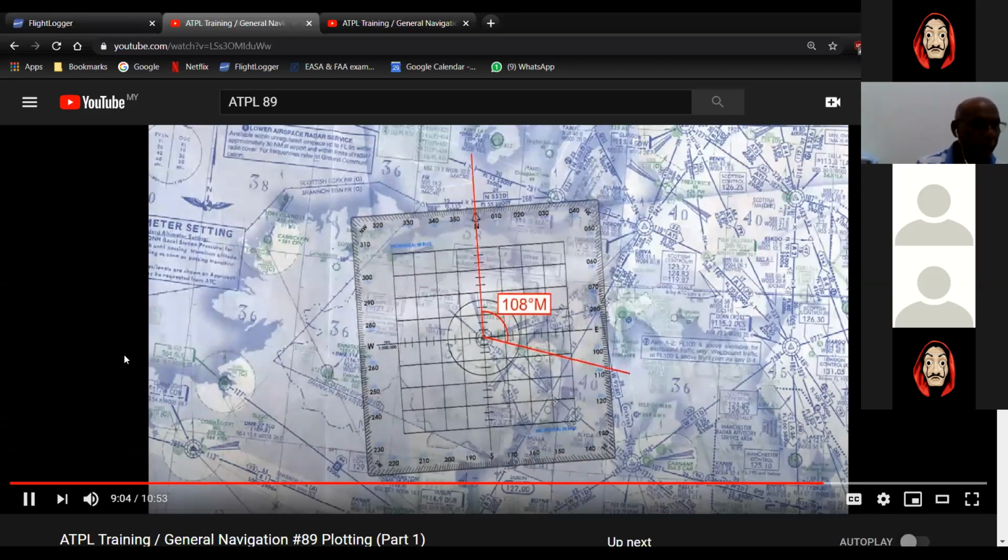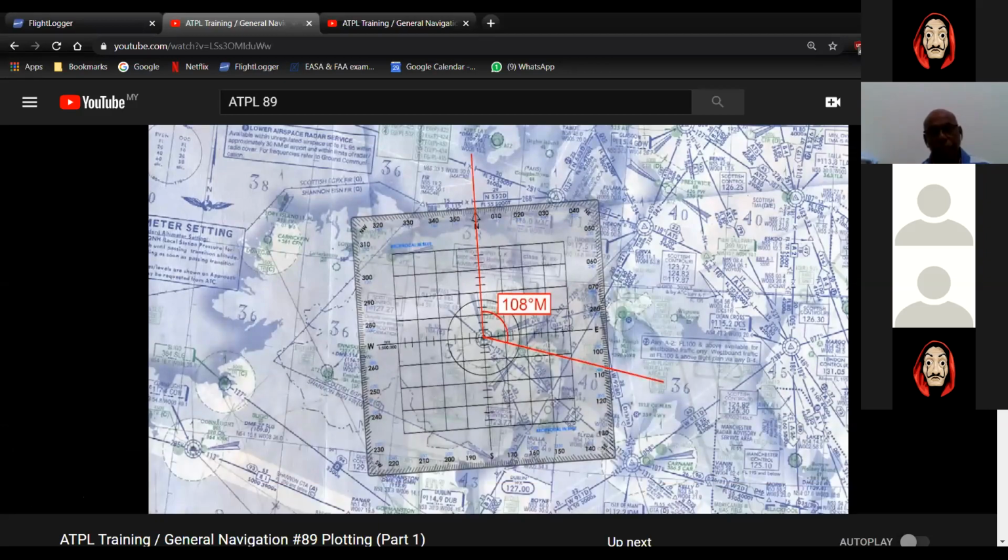You now have a magnetic north arrow, but a much more accurate one. You can plot the magnetic radial directly without needing to apply variations arithmetically. In this example, a magnetic radial of 108 degrees is shown.